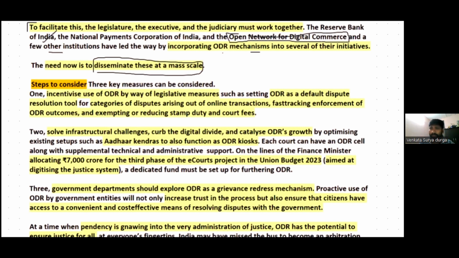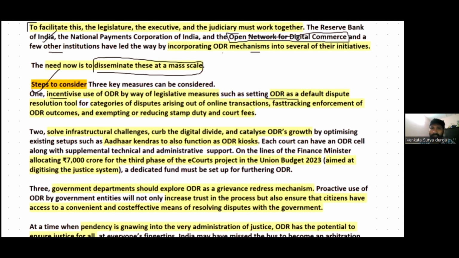There are a few steps which need to be considered. The steps include: we should bring comprehensive legislation and incentivize the use of online dispute resolution, right? In fact, online dispute resolution as a default resolution tool, and also announce the incentives through legislation.